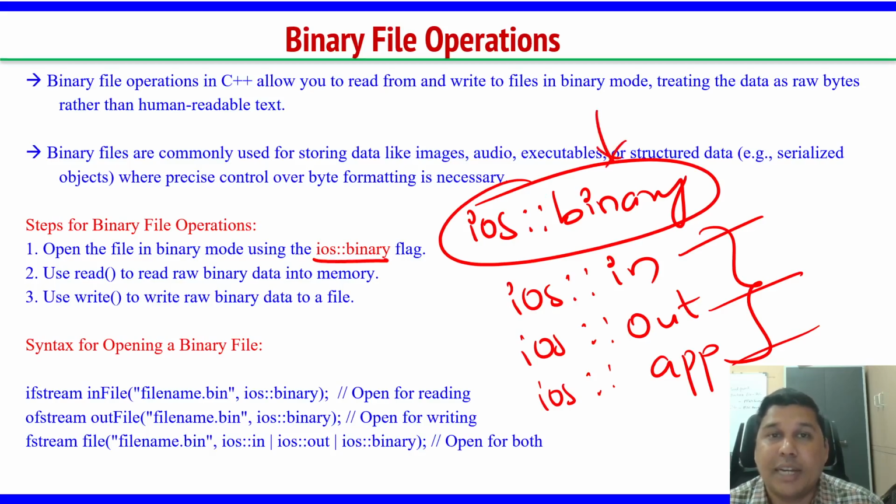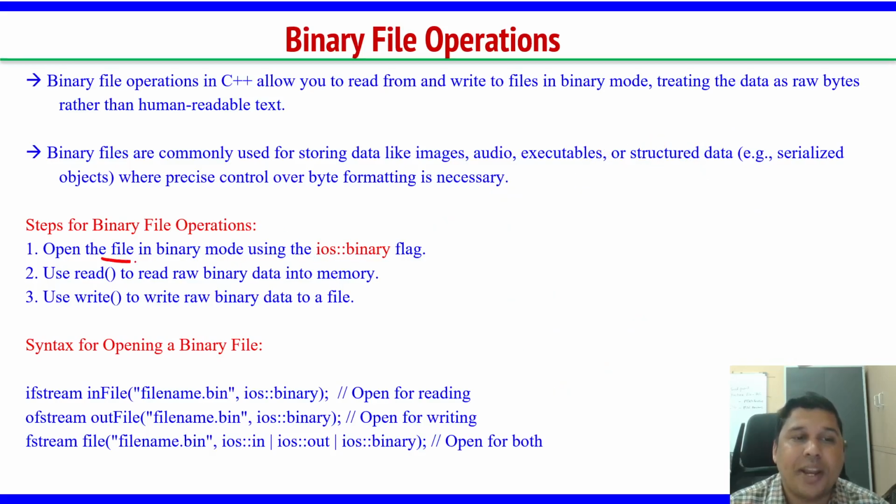The next mode is ios::binary mode. It means it will store the content and read the content only in binary format. You have to open a file in binary mode using the binary flag, ios scope resolution operator binary flag. Then instead of using the print and write operators, here it is very easy for us.